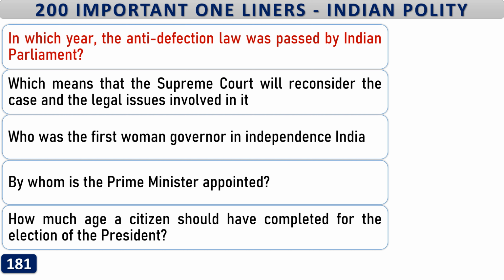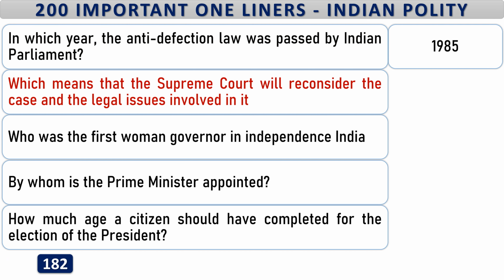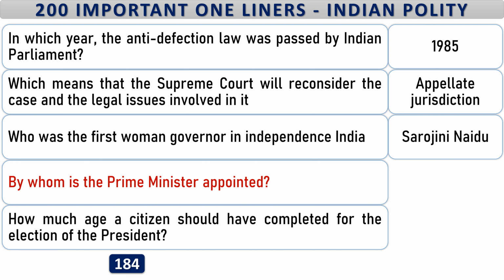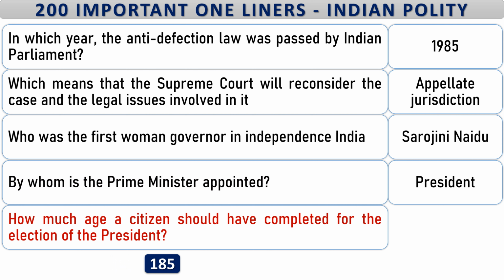In which year was the anti-defection law passed by the Indian Parliament? 1985. Which jurisdiction means that the Supreme Court will reconsider the case and the legal issues involved in it? Appellate jurisdiction. Who was the first woman governor in independent India? Sarojini Naidu. By whom is the Prime Minister appointed? President. How much age should a citizen have completed for the election of the President? 35 years.